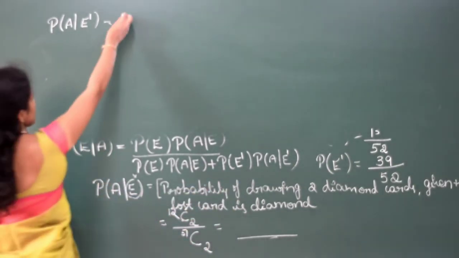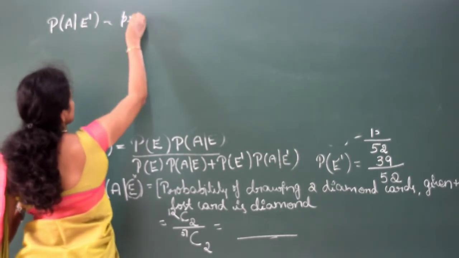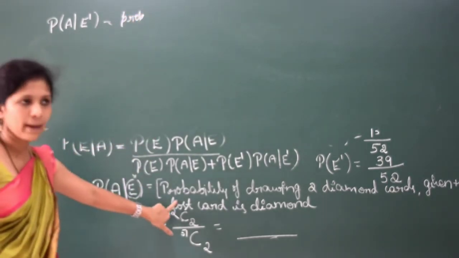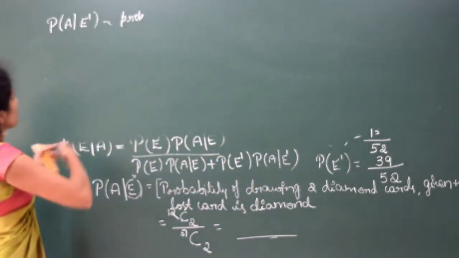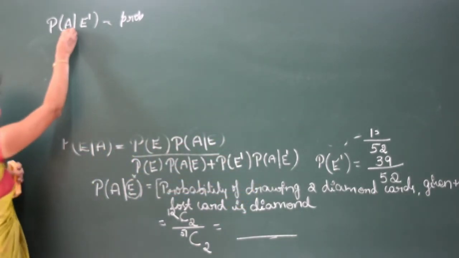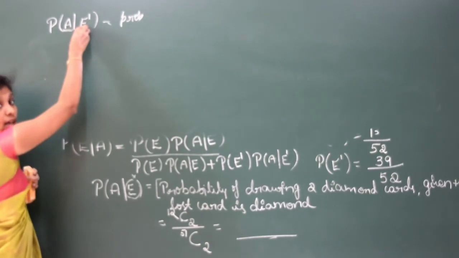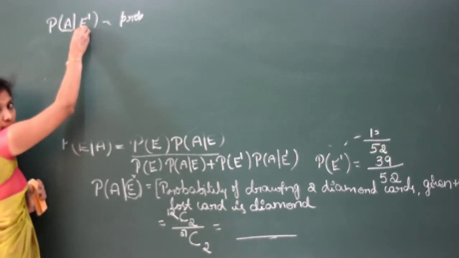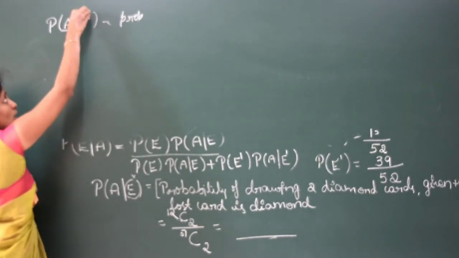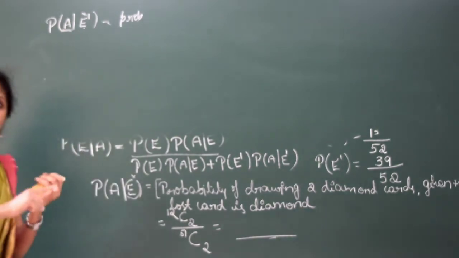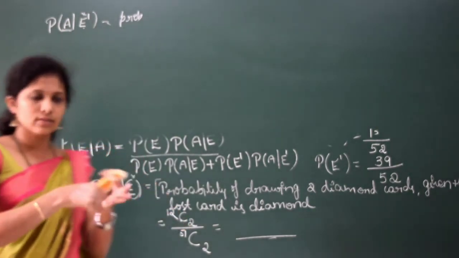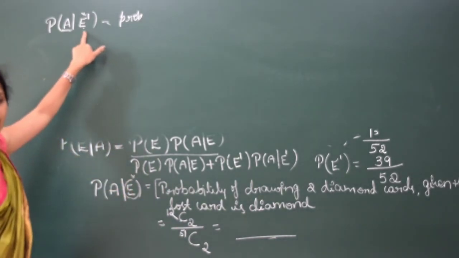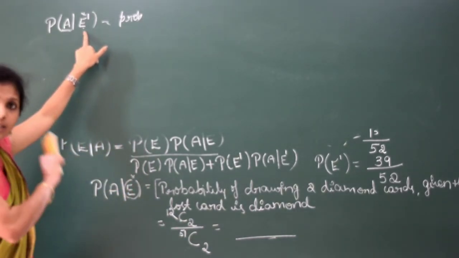This is nothing but finding the same: probability of drawing two diamond cards given that the lost card is not a diamond, right? It may be a spade, heart or club.